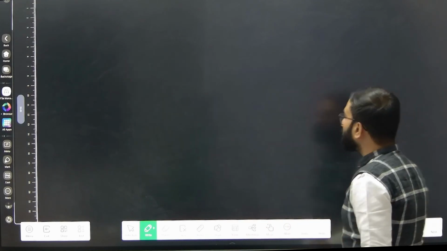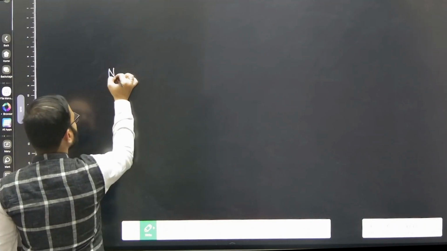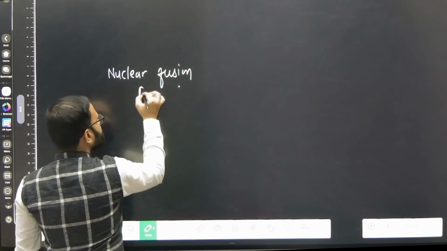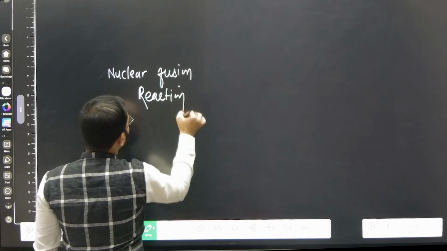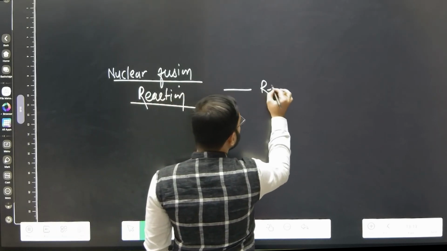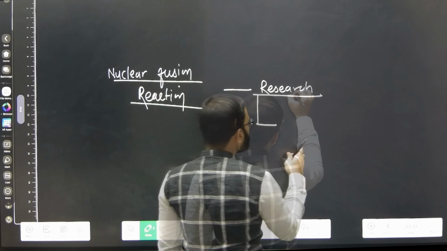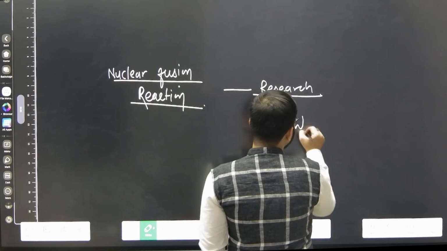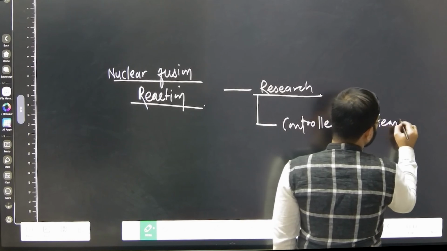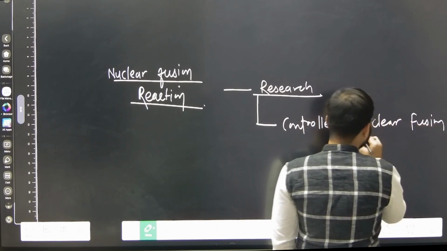Now if we talk about this particular nuclear fusion reaction, right now there is multiple research going on in controlled nuclear fusion reaction.